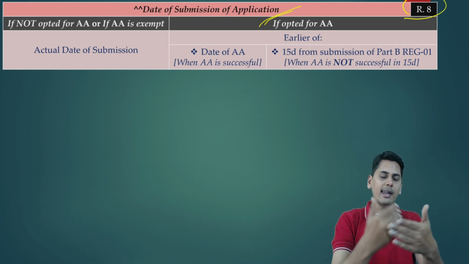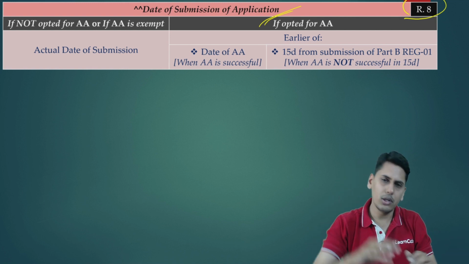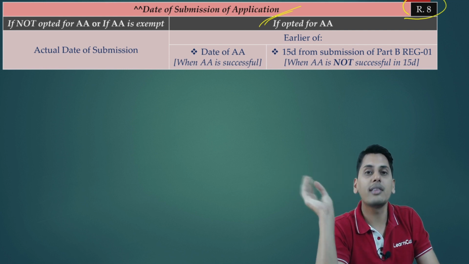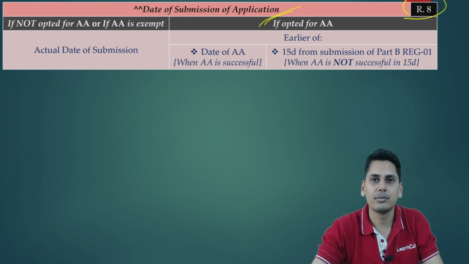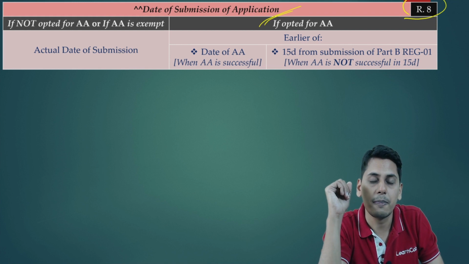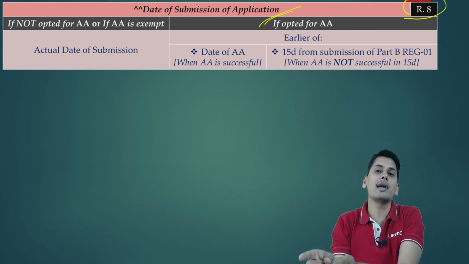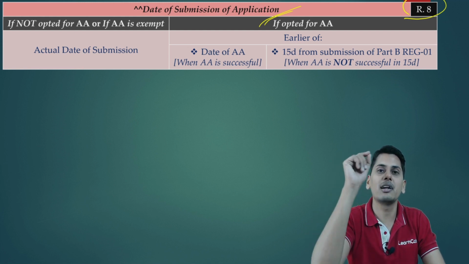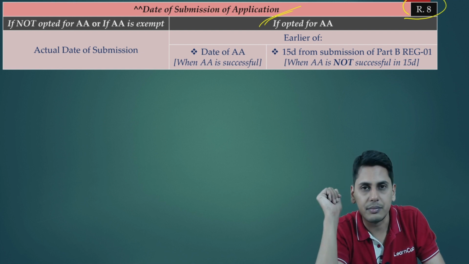Now friends, REG01 part A, I fill today, part B I fill today, I get the link today itself. But today, when I click the link and I want to authenticate my Aadhaar, due to network issues, it is not happening. I try again tomorrow, day after tomorrow. Let's suppose it happens on the day after tomorrow. Now friends, I made the application today, received the link today, authenticated my Aadhaar after 2 days. That particular date is the date on which I have submitted my application, because on that day, Aadhaar authentication has happened.